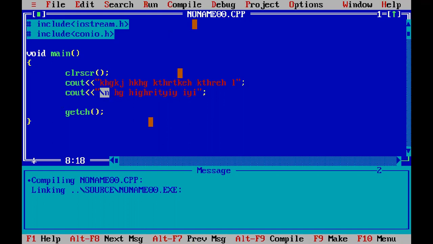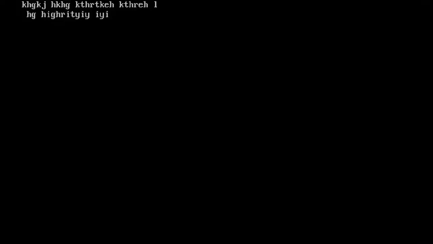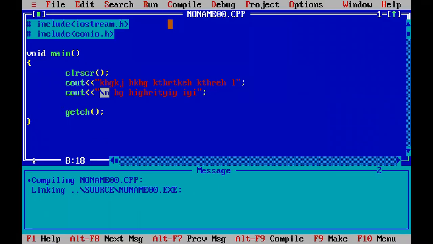So now I want to run the program again. As I execute this program, watch over here. Now my output appears on the screen on two different lines. Now again, I don't want to use the \n. Now I say on the same line, the message will appear, but at the tab position.